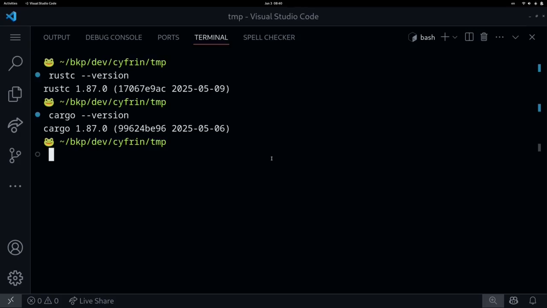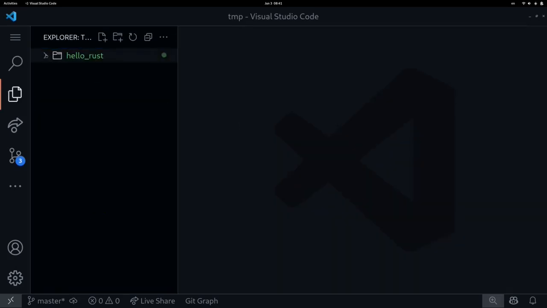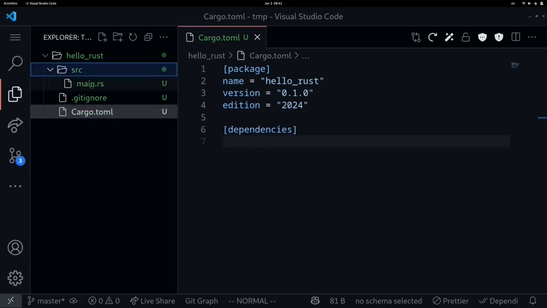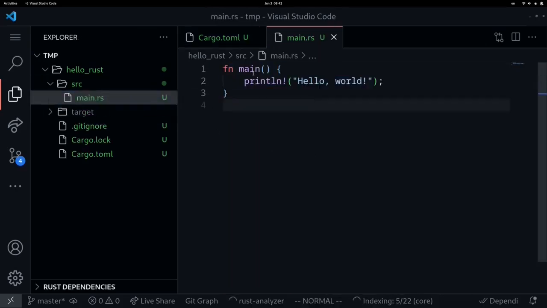Let's begin by initializing a Rust project. To do this, I'll type cargo init followed by the name of the project. Let's say hello_rust. Okay, so this will create a folder called hello_rust. Let's go into this. And inside here, you'll notice that it initialized some files called Cargo.toml. Inside this file, you'll write some basic configuration for your Cargo project. When you install dependencies into your project, this will also be listed here. Okay, and then moving on, we have the source folder, which contains a file called main.rs. Inside here, there's a function called main, and inside the main function, there's a function that will print hello world.